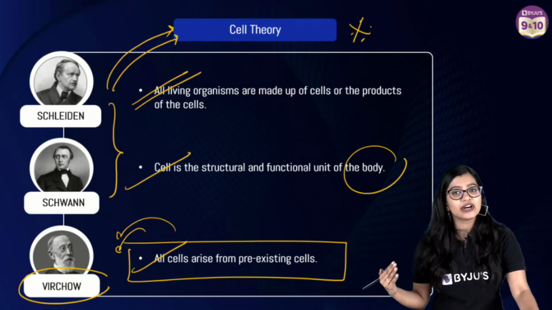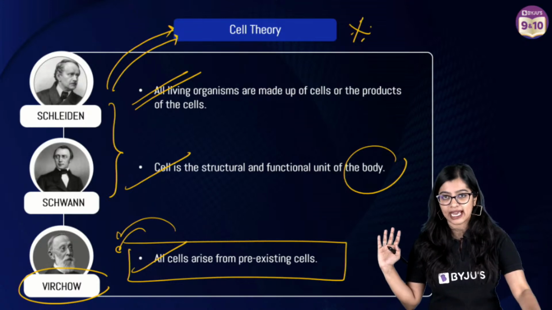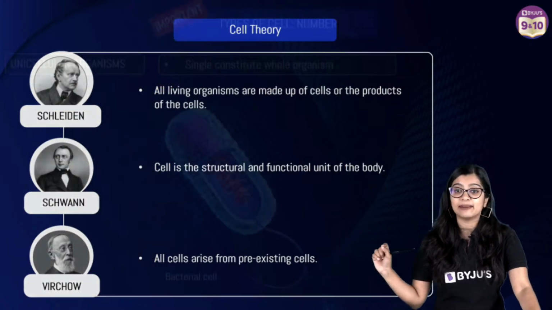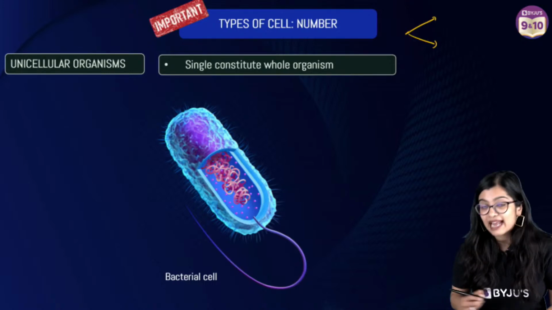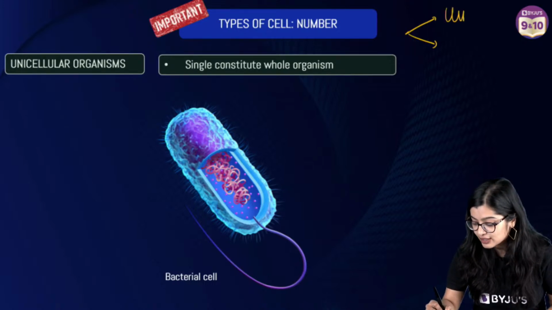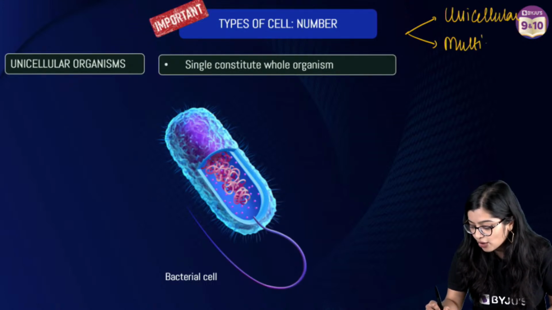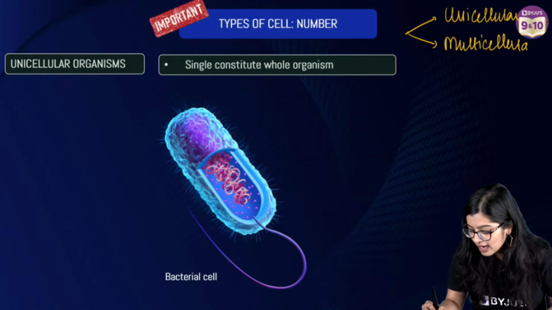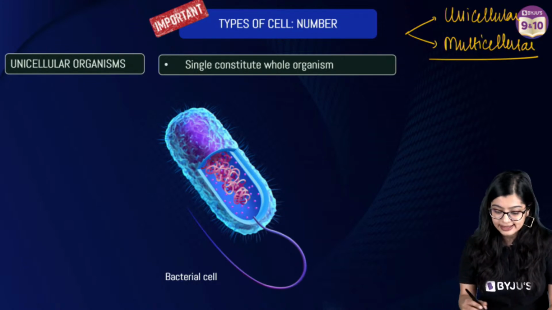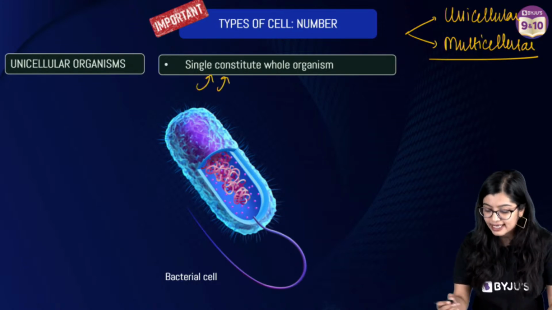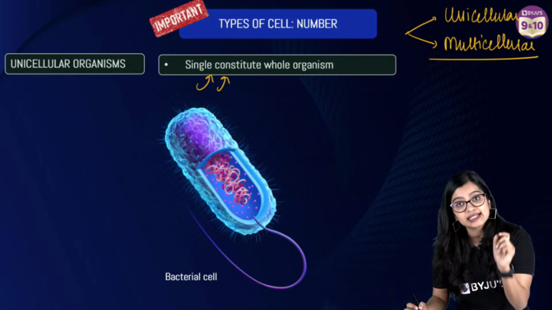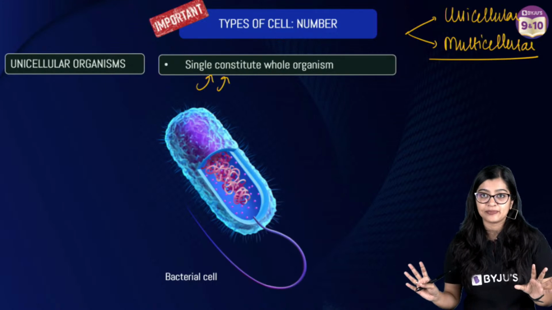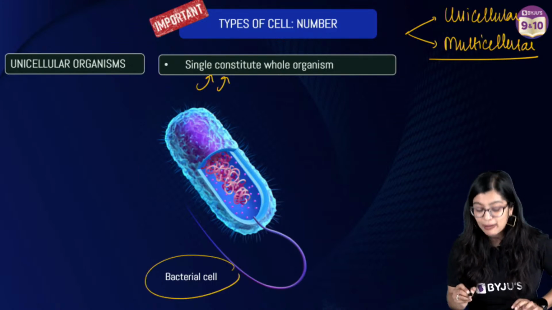And there are various bifurcations or ways in which we can divide living organisms. But in this case, we can divide them based on number. So based on number, living organisms can be categorized as unicellular organisms and multicellular organisms, right? Now, in the case of unicellular organisms, their whole body is made up of one single cell, right? So one single cell is the whole organism. One such example is that of bacteria.